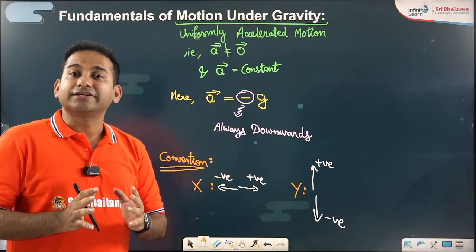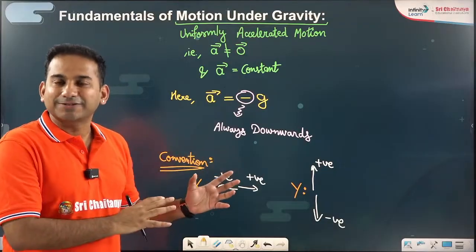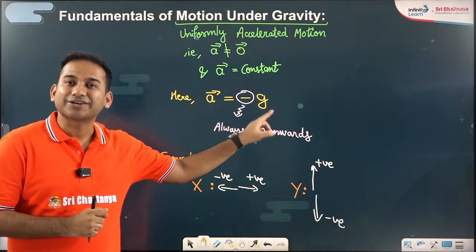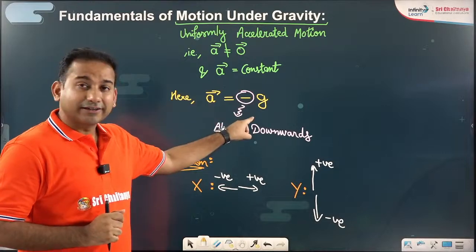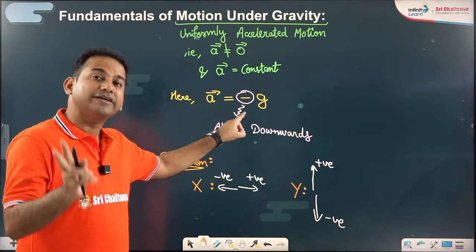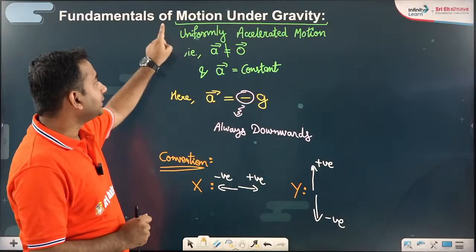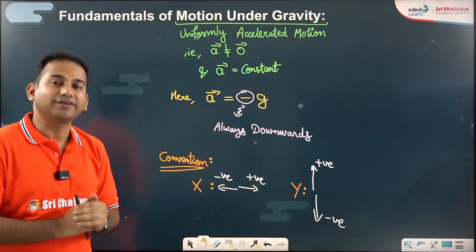Today, our discussion is motion or kinematics. So during our kinematics problems, we can assume that acceleration due to gravity is constant. Is that understood? It is a constant vector, magnitude is fixed, direction is also fixed. And since acceleration is constant, the nature of motion is uniformly accelerated motion.